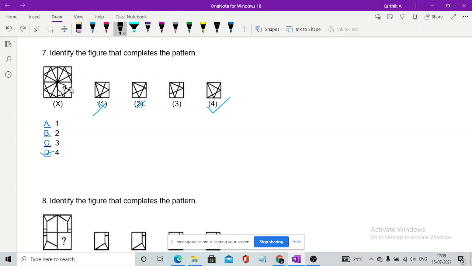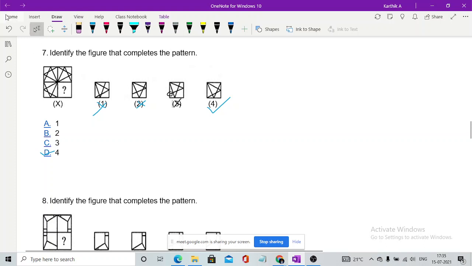This cannot work because the line should start from the bottom vertex, but it is starting slightly above the bottom vertex. So this cannot be the answer. In this one, we can see these two parts are equal and it is starting from the bottom vertex, so the option will be option 4.